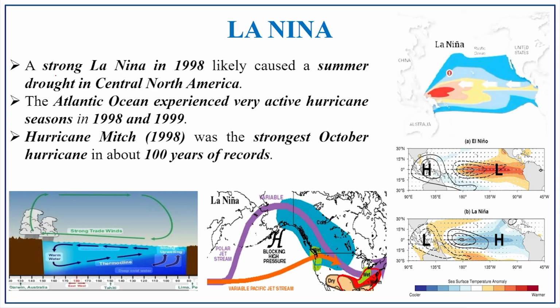The strong La Nina in 1998 likely caused the summer drought in central North America, and the Atlantic Ocean also experienced a very active hurricane season in 1998 and 1999. Hurricane Mitch in 1998 was the strongest October hurricane in about 100 years of record. So, this was the adverse effect of La Nina.